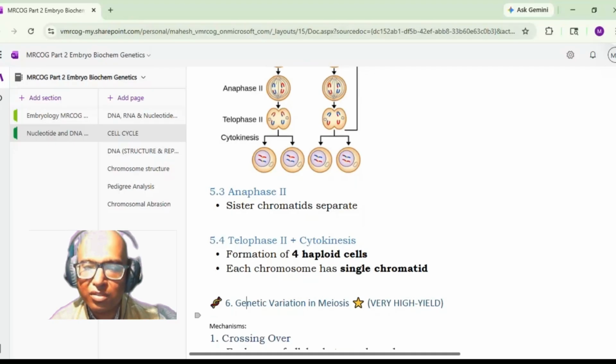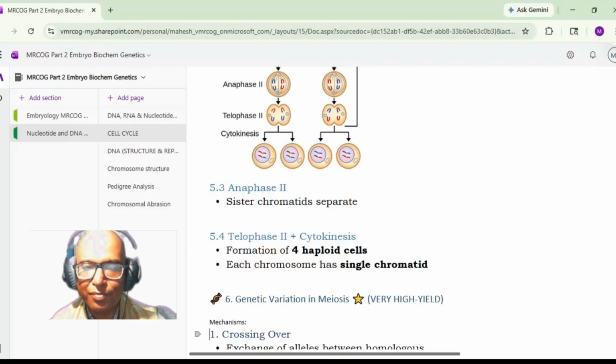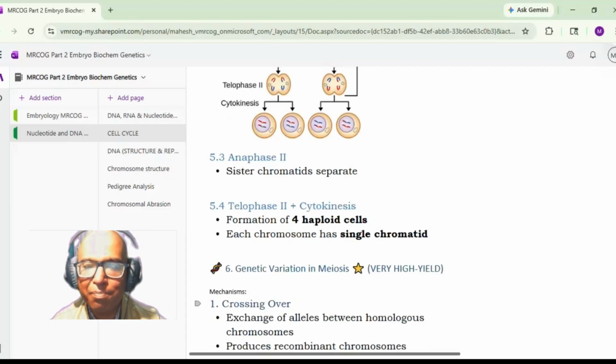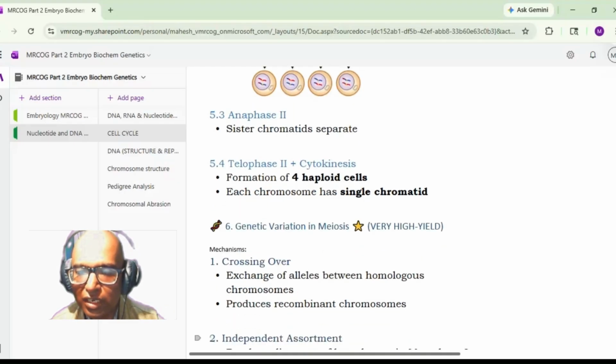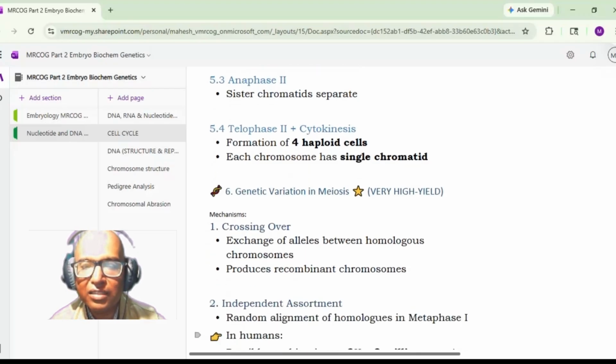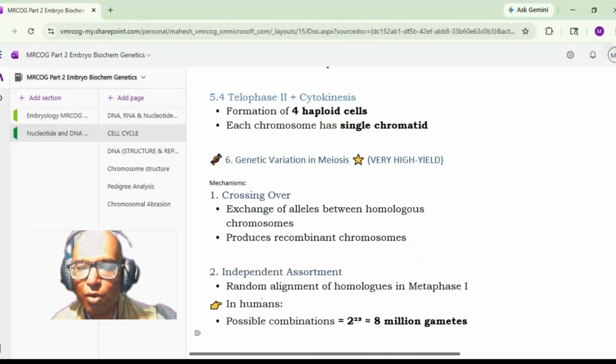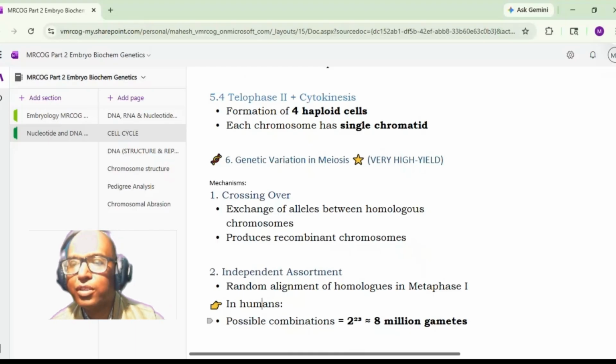So the purpose of meiosis is genetic variation. This we should remember. So how does this happen? This happens by crossing over. There is an exchange of alleles between the homologous chromosomes that produces recombinant chromosomes. And there is independent assortment, the random alignment of homologous chromosomes in metaphase 1. In humans, the possible combinations are 2 to the power 23, which is about 8 million gametes.